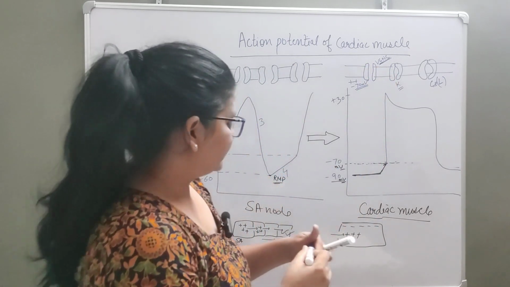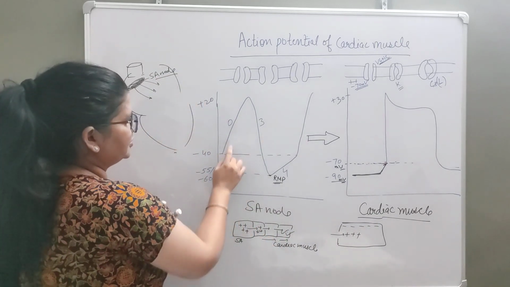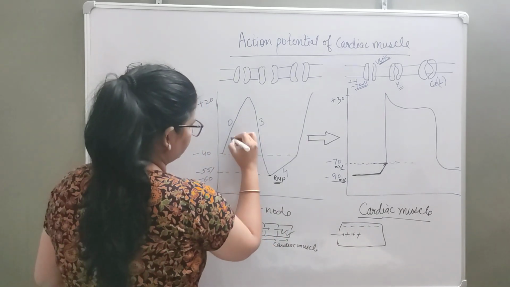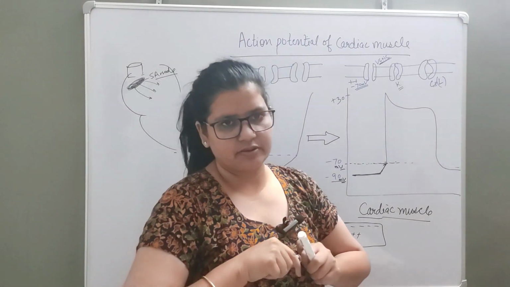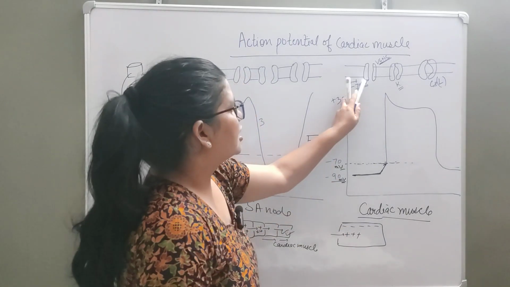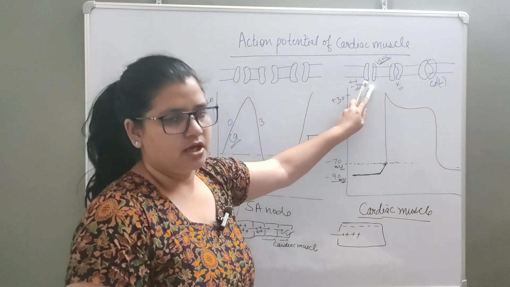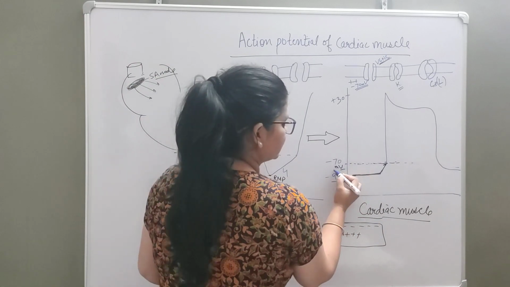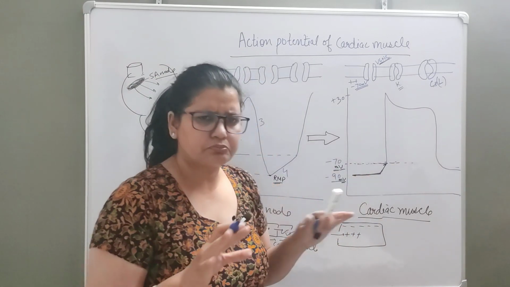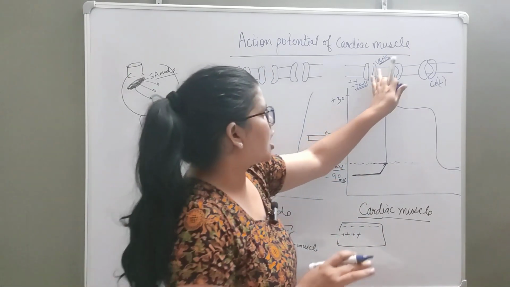We have seen in the pacemaker potential that the depolarization phase was because of calcium channels. There was no abundance of sodium channels over there. Here there are a large number of voltage gated sodium channels which open up when the membrane potential reaches minus 70 millivolt. So this point is clear, and there are thousands of channels.